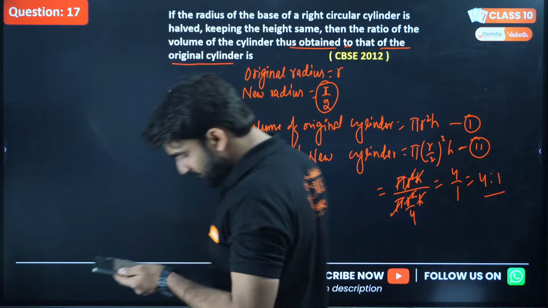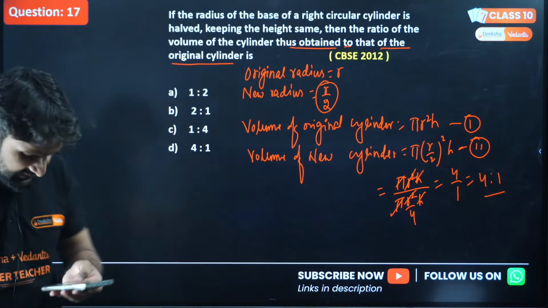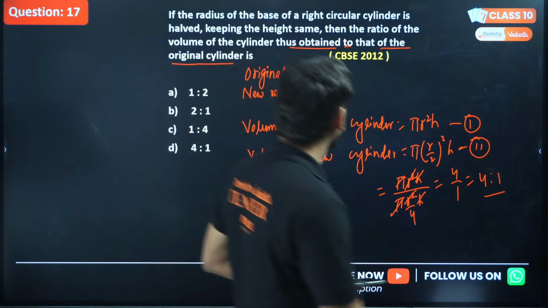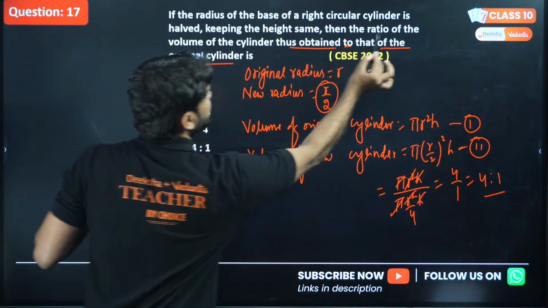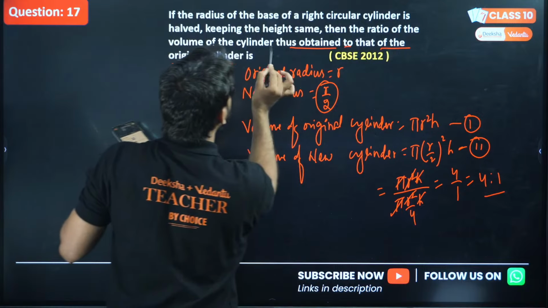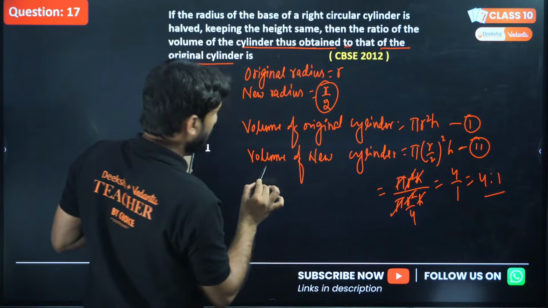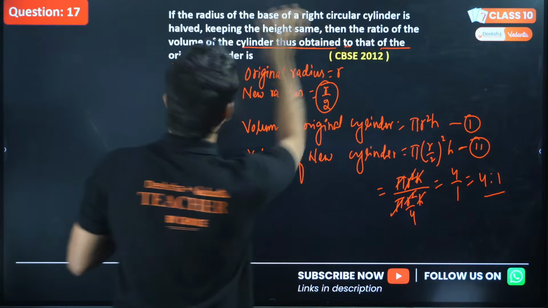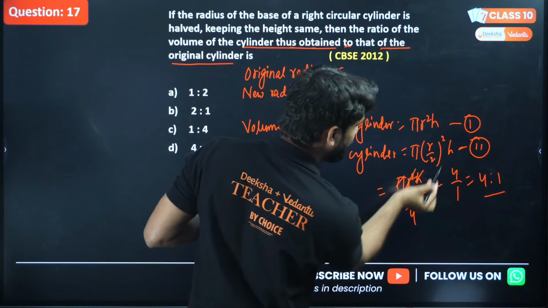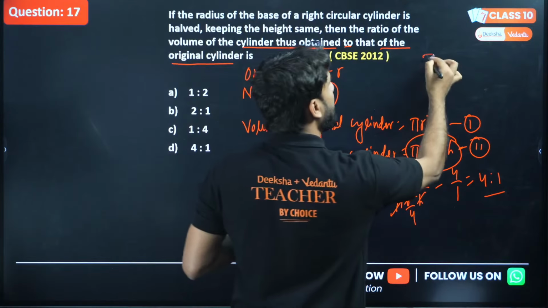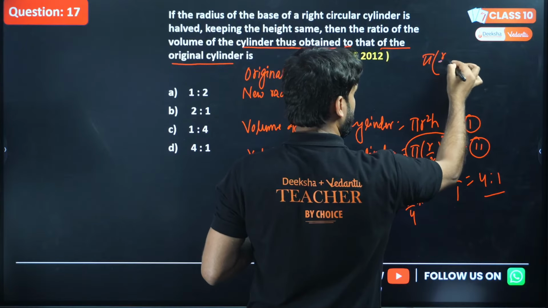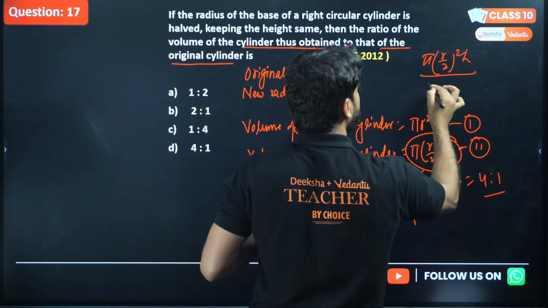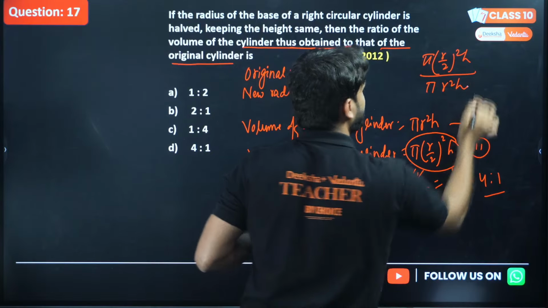You guys said answer C. Look, the question is asking the volume of the new cylinder thus obtained to the original. Okay, you guys are right because we have to take this upward. So pi r square h, superb, great job my champions.